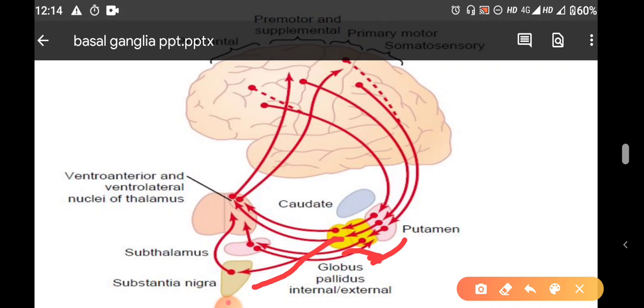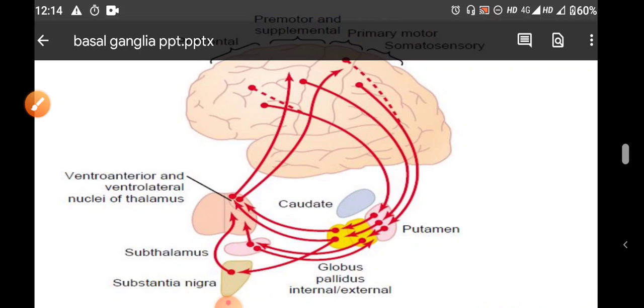From substantia nigra the fibers will go to the subthalamus. From subthalamus, ventroanterior and lateral nucleus, again it will go to the cerebral cortex. So this is the putamen loop, and the main function of the putamen loop is to control the body movements.